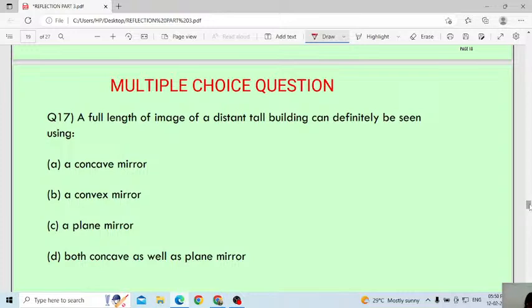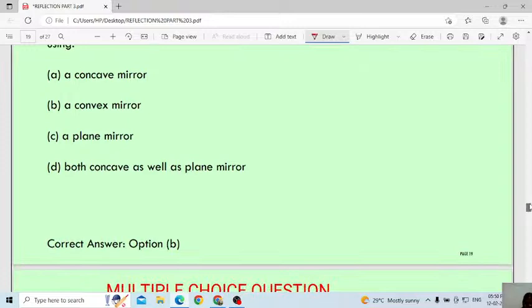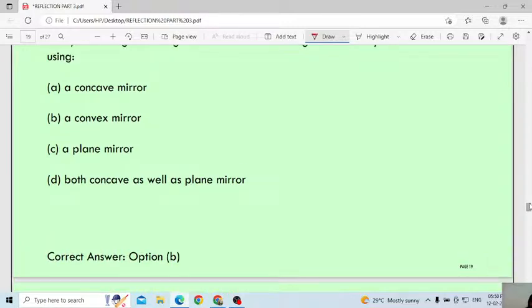Everyone is telling B. Yes, answer B is the correct answer. Remember, I explained the truck and also the car. Even a very big truck appears small in the mirror of the car. Consider any big vehicle following you, the convex mirror can convert it into a small image.